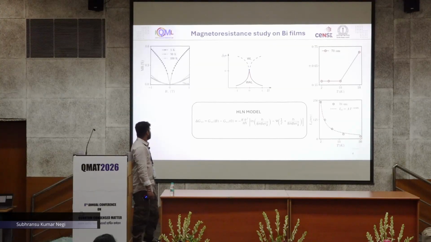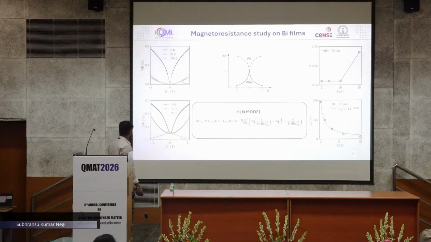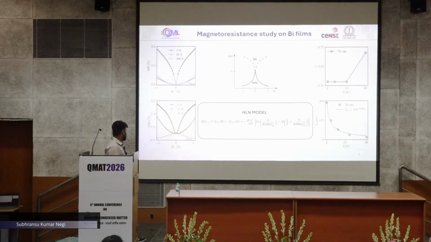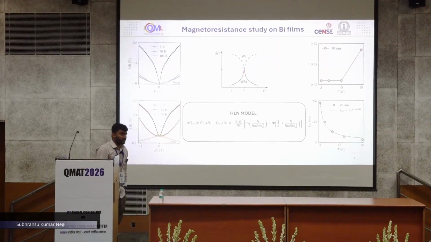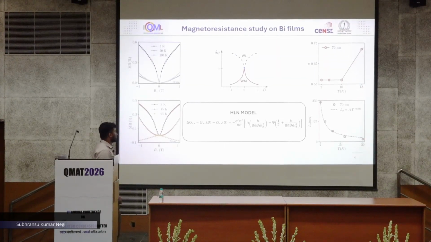Also, when the film is subjected to the in-plane magnetic field, we saw something interesting: at low temperature it gives some positive magnetoresistance, but at high temperature it leads to negative magnetoresistance, which talks about the bulk behavior of the film.